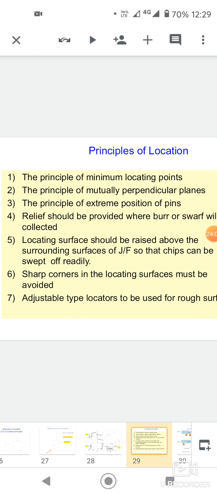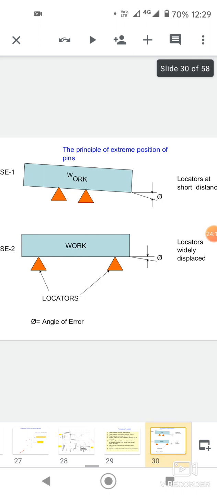A body in space has 6 degrees of freedom. Three of these are linear along X, Y, Z, and three are rotary about X, Y, Z. The plate shown in figure can move along three axes X, Y and Z, and it can also rotate around these axes.